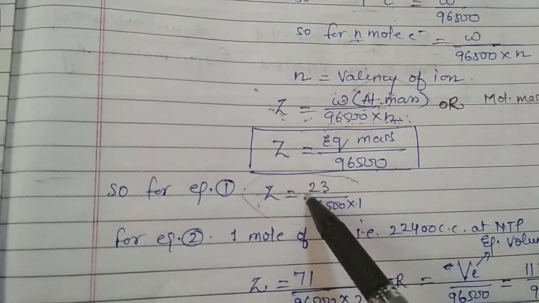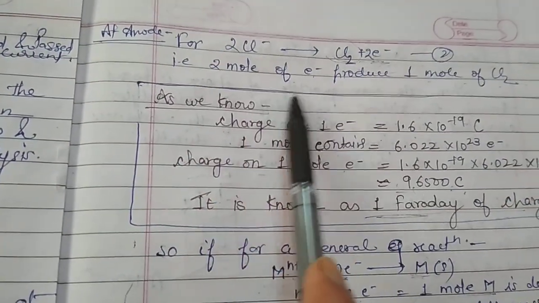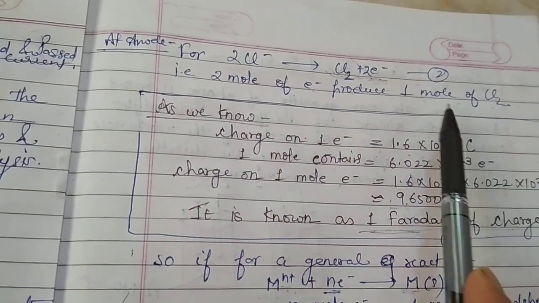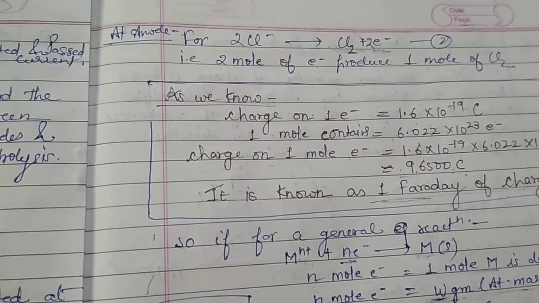In a similar manner for equation 2. Equation 2 means that we have calculated for the anode. We have written 2 mole of electron produced for 1 mole of chlorine. Now here it is a gas, so we have to calculate volume.